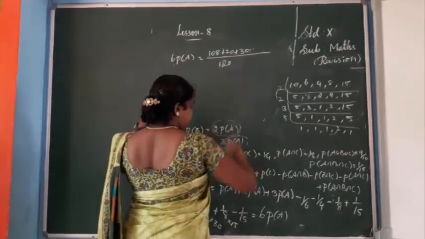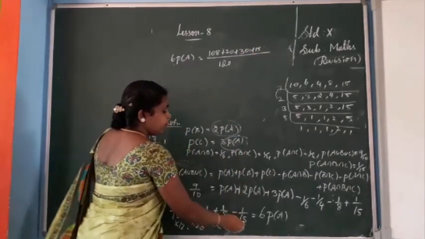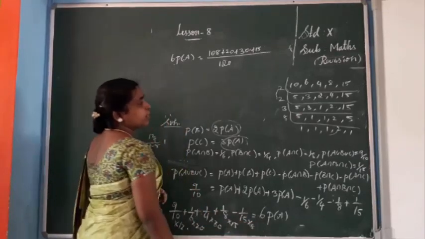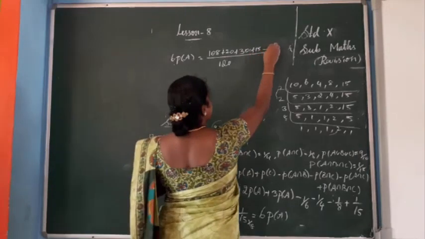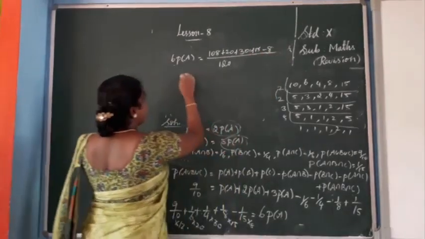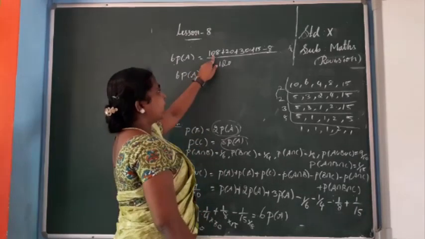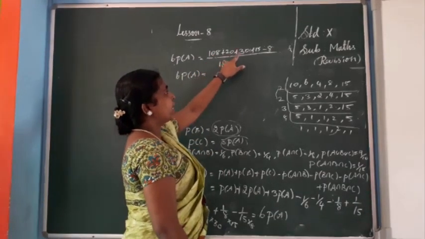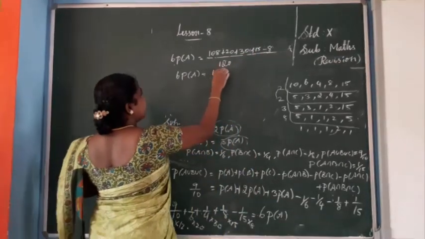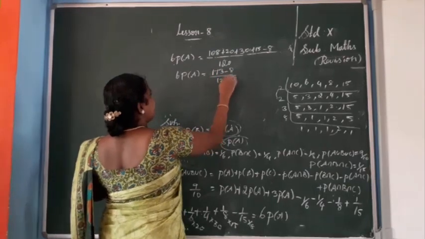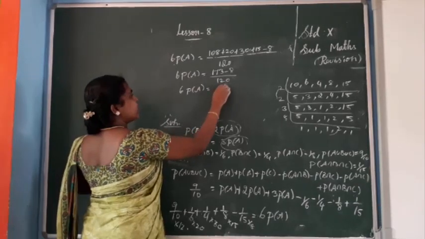Okay, next one, 15 into 8. 15 into 8 is 120. So for the numerator, minus is there, so minus 8. Okay. So now 6 into P of A equals: now you add these values. 108 plus 20 plus 30 plus 15 is 173, minus 8 by 120. So 6 P of A equals 173 minus 8, which is 165, by 120.